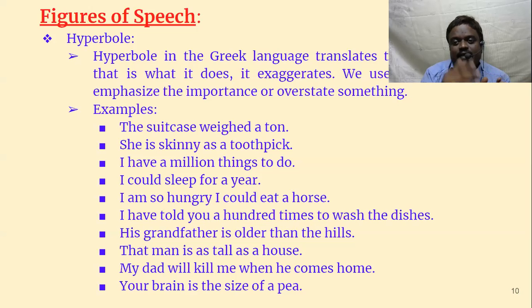We overstate something. Okay, it is beyond possibility. We exaggerate so much that it is not at all possible. But still we use it so as to emphasize the importance of that particular statement. Let us see some examples.